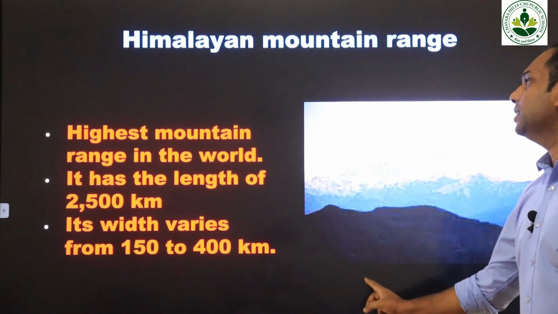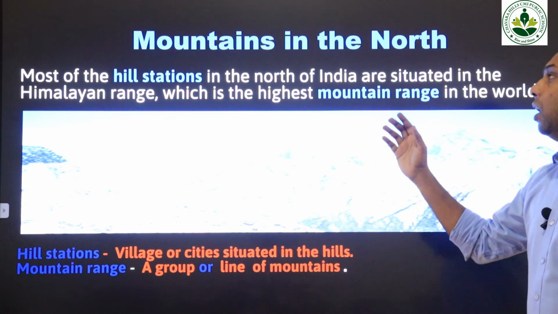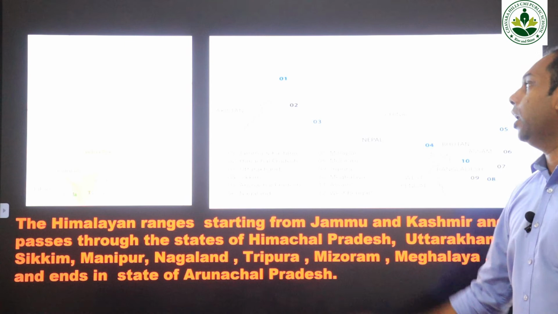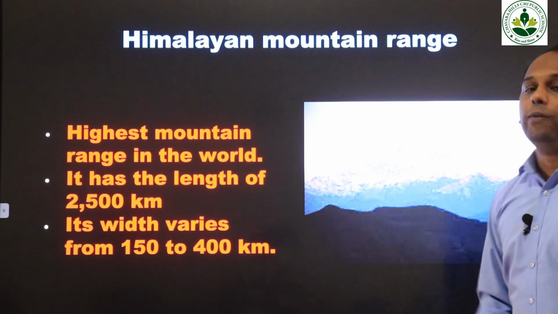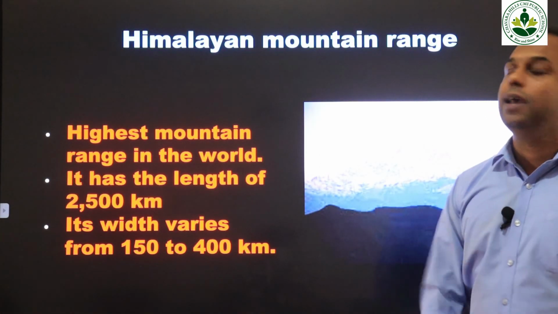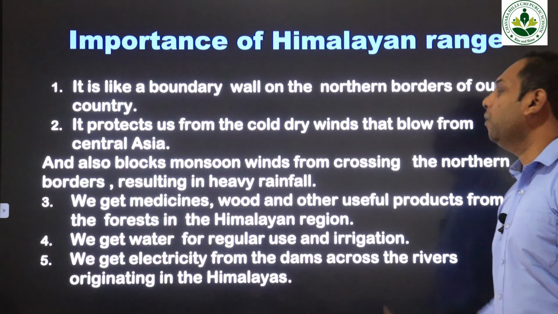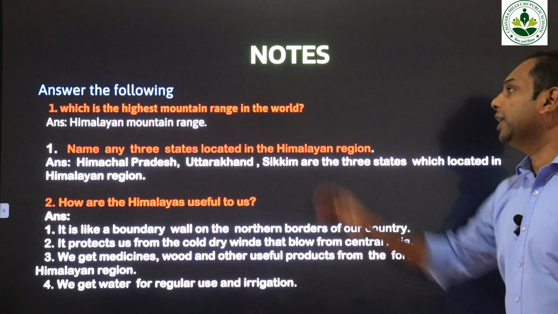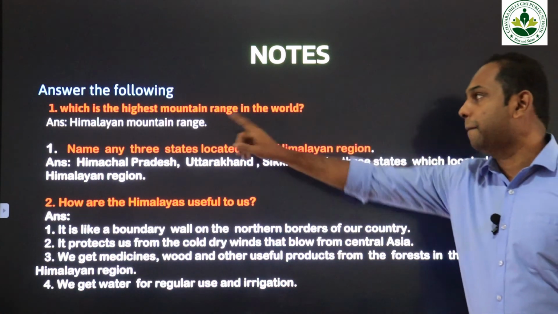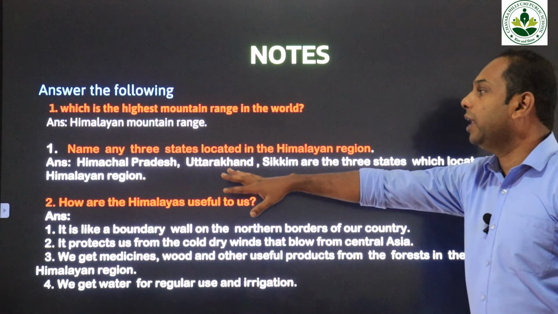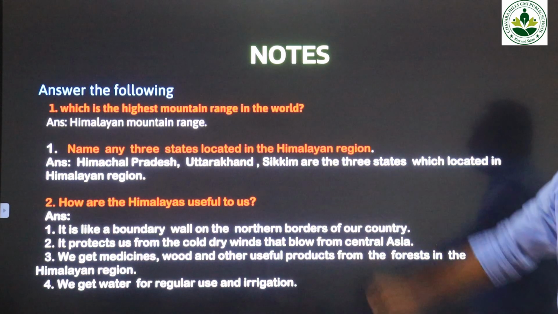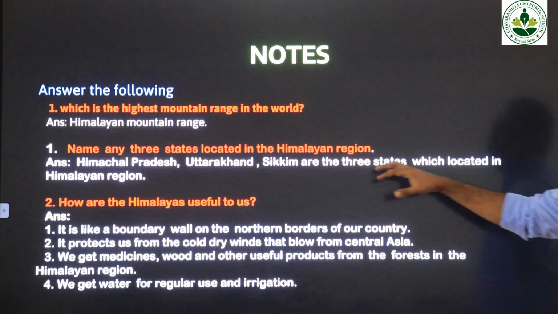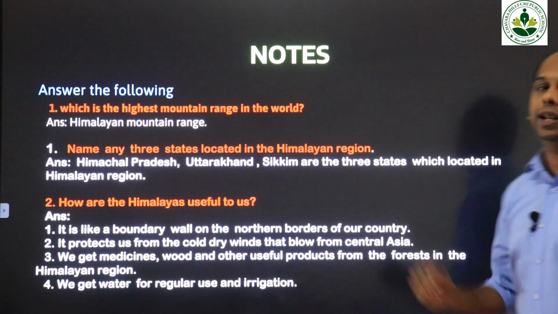Okay, in today's class we have studied about some mountains in the northern part of India. Along with that we have studied the importance of Himalayan mountain ranges in India. Now we'll be seeing the notes. First question, which is the largest mountain range in the world? The answer, the Himalayan mountain range. Second question, name any three states located in the Himalayan region. The answer, Himachal Pradesh, Uttarakhand, Sikkim are three states located in the Himalayan region.